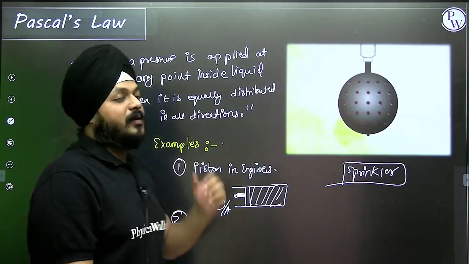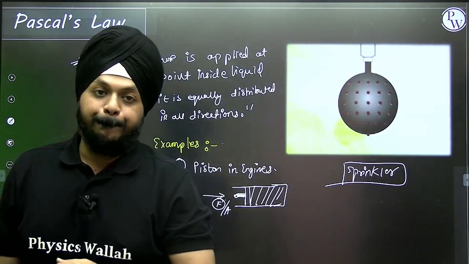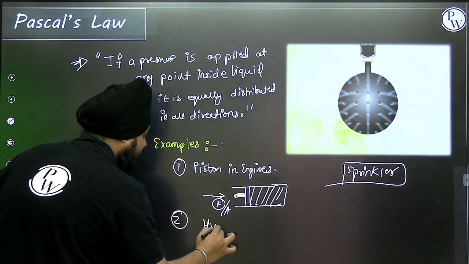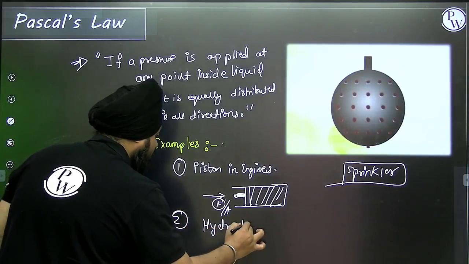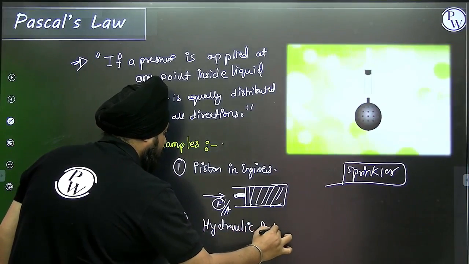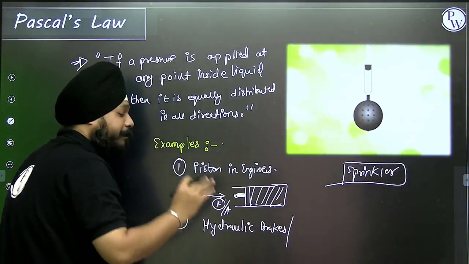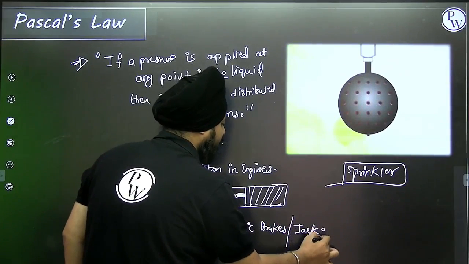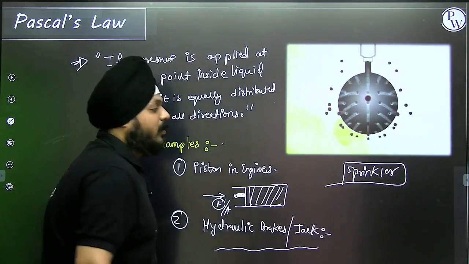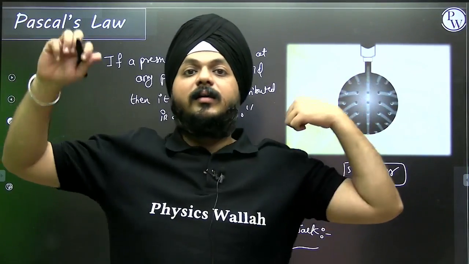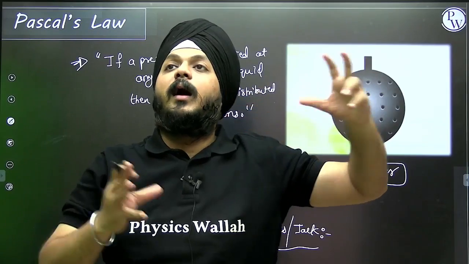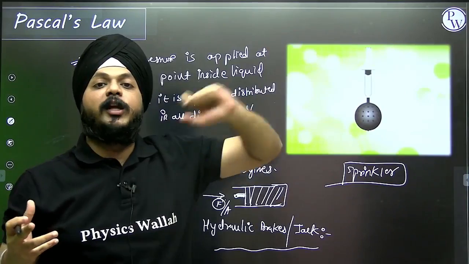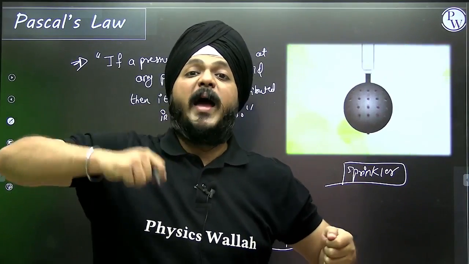Second example related to Pascal's law, right? Okay, first, hydraulic brakes. Or the best example of day-to-day life, hydraulic jack. You have seen nowadays, right? When we used to buy a car in 2014, 15, or in the span of 2014 to 19, then we used to have manual jacks,